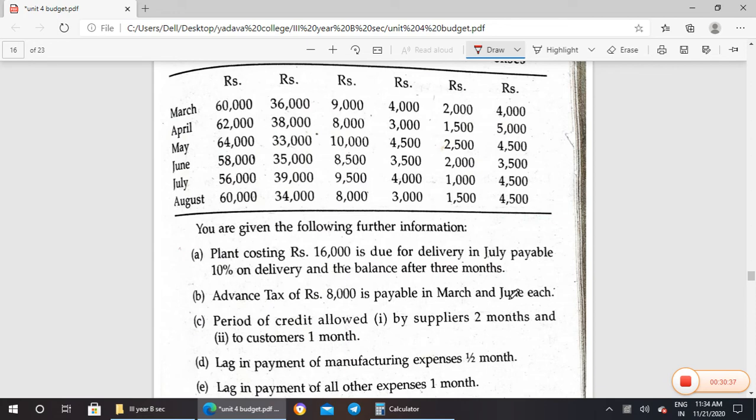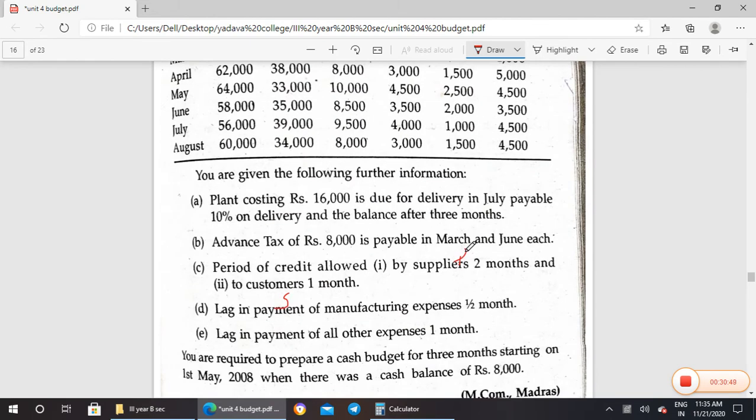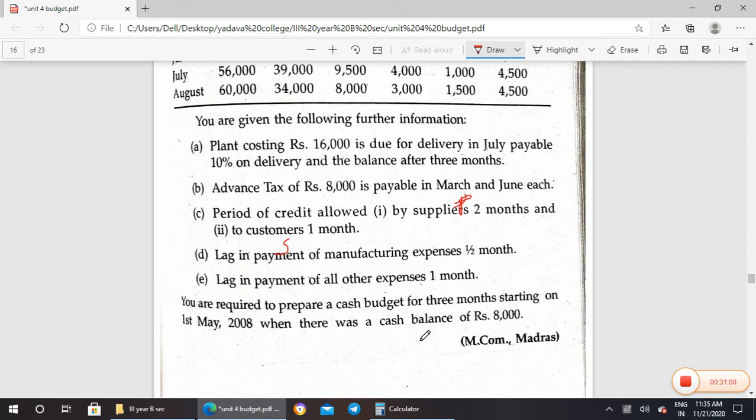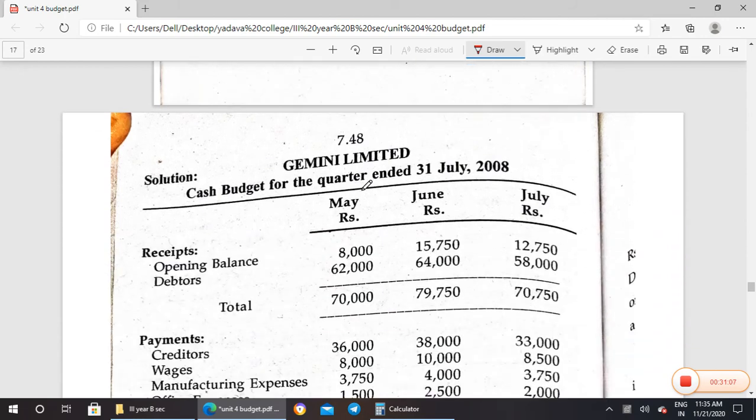Advance tax of 8,000 is payable in March. Then the period of credit allowed by suppliers is 2 months, customers 1 month. That means for purchases 2 months allowed, for sales 1 month allowed. So lag in payment of manufacturing expenses is half a month, lag in payment of other expenses is 1 month. Okay. They asked to prepare, and they have given May 2008 8,000 as a cash balance.